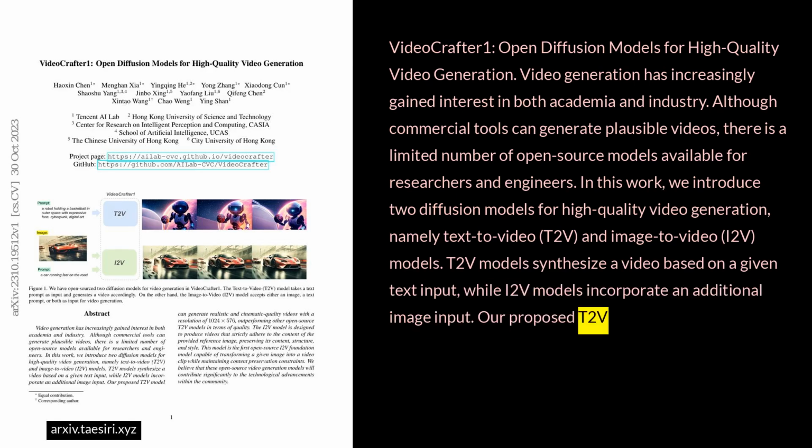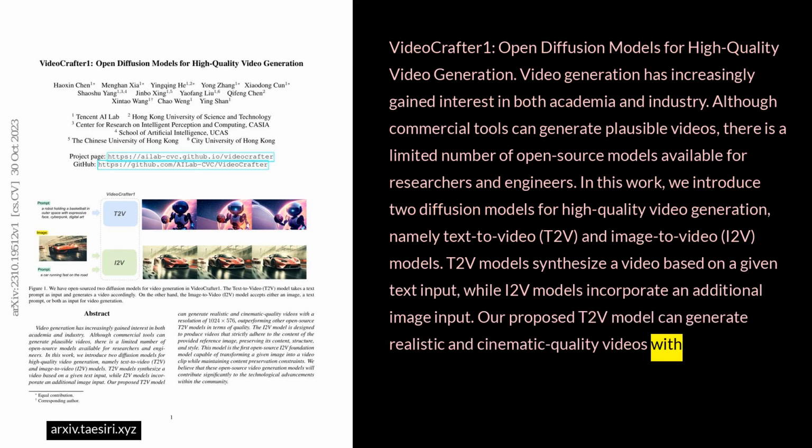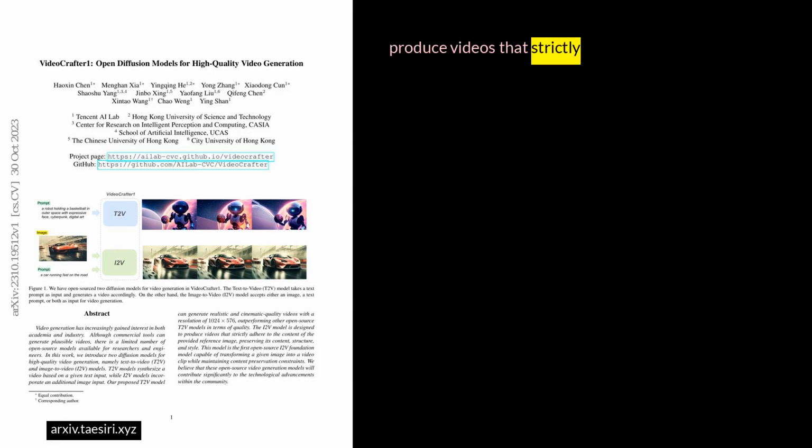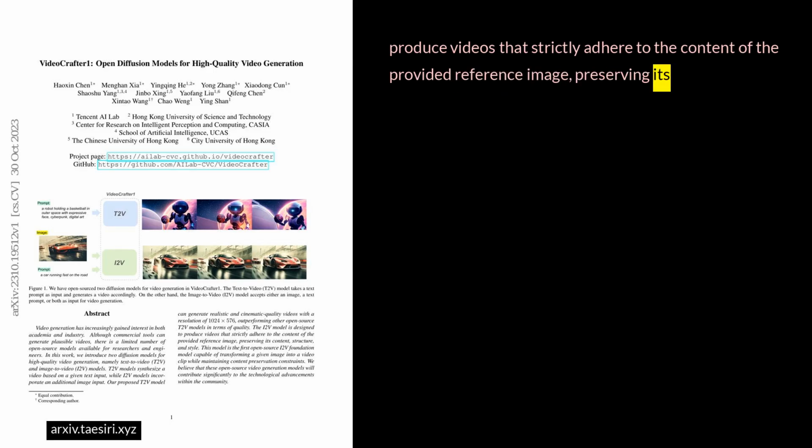Our proposed T2V model can generate realistic and cinematic quality videos with a resolution of 1024 by 576, outperforming other open-source T2V models in terms of quality. The I2V model is designed to produce videos that strictly adhere to the content of the provided reference image, preserving its content, structure, and style.